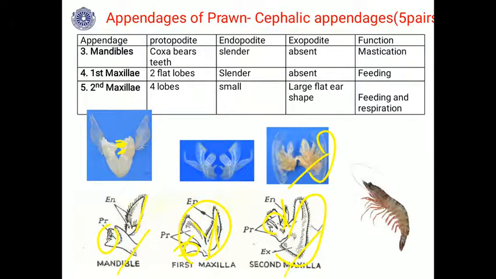This is for feeding, and the flattened exopodite prevents the food from falling down while churning the food particles. They also assist in respiration. These are all the 5 pairs of cephalic appendages.